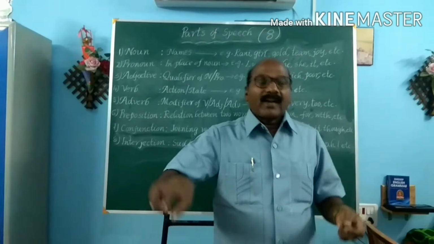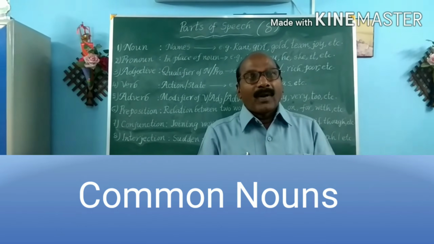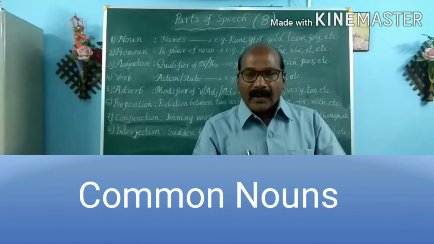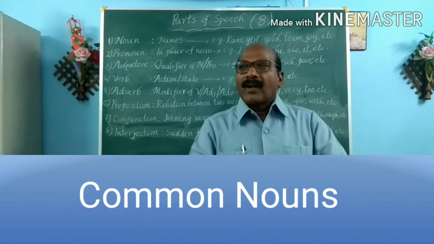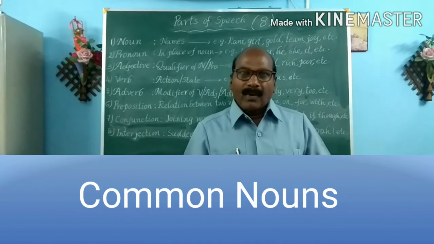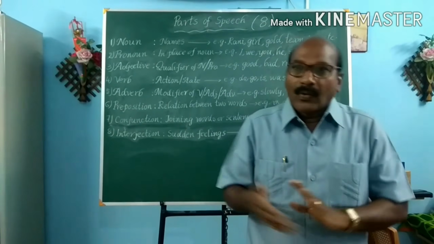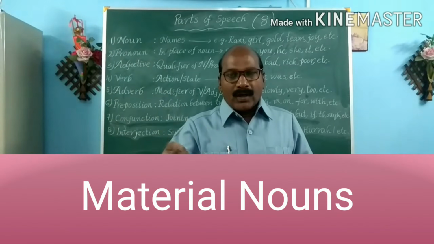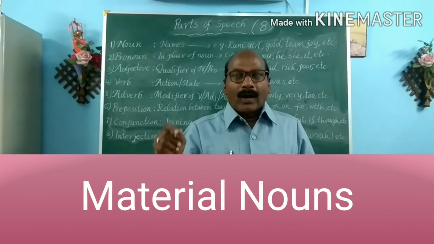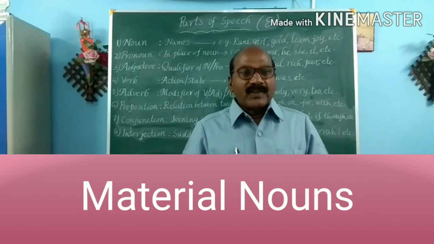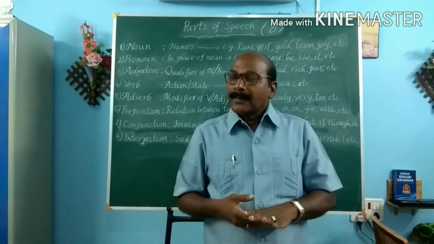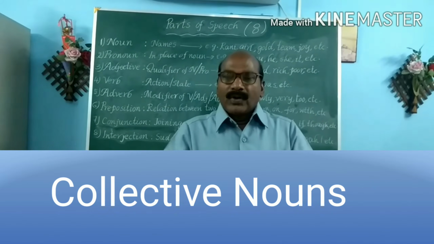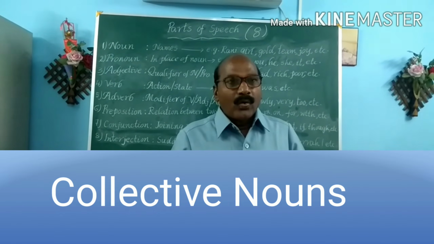The nouns which are commonly called are called common nouns. Fan, board, shirt, table: they are commonly called by the people, so they are called common nouns. And some nouns are material nouns, the nouns which refer to some material like sugar, sand, wood, cotton, iron, silver, etc. And there are some collective nouns. Collective nouns refer to some group: team, committee, crowd, etc.